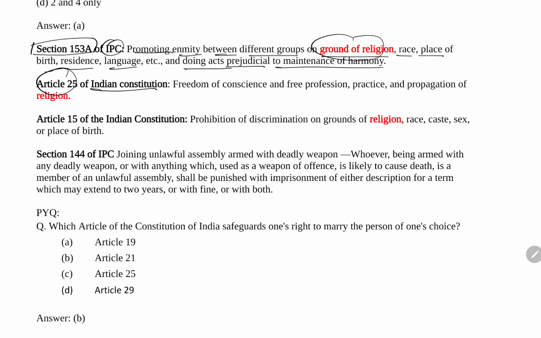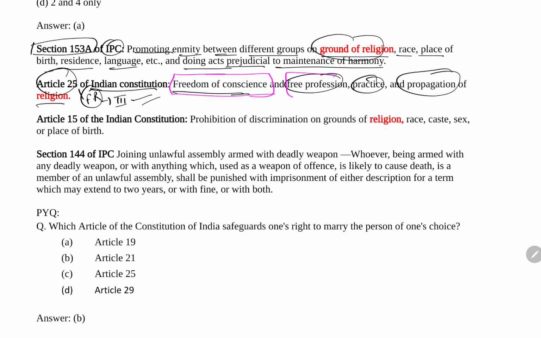Now Article 25, as I told you, is a right that comes under the fundamental rights of the Constitution, which come in Part 3. It says freedom of conscience and free profession, practice and propagation of religion, that you are free to profess the religion you want. Please make sure that there are actually two parts of this article. If I highlight it this way, the first is the freedom of conscience and the second is the freedom to profess, practice and propagate religion.